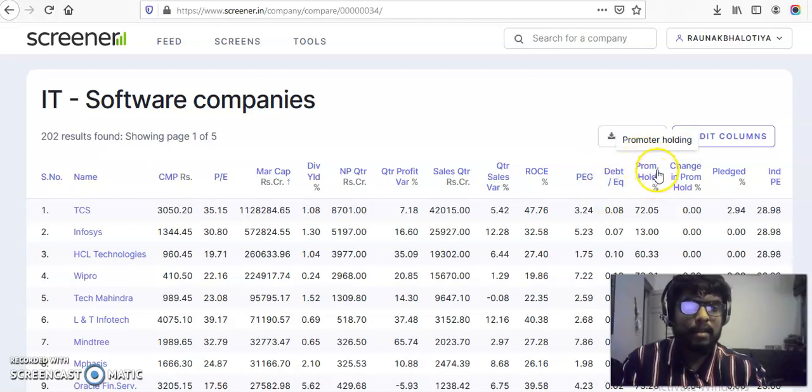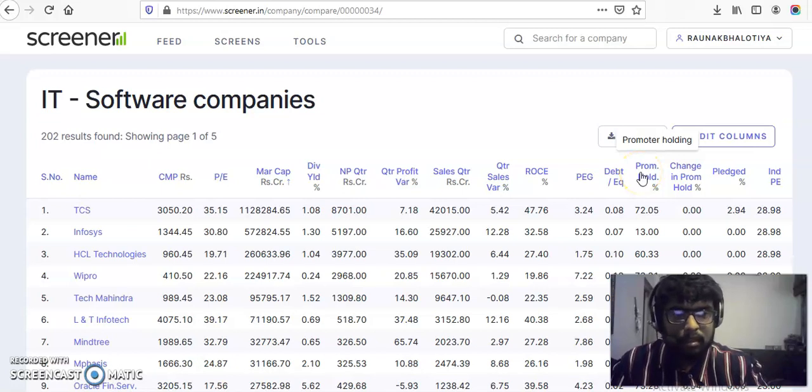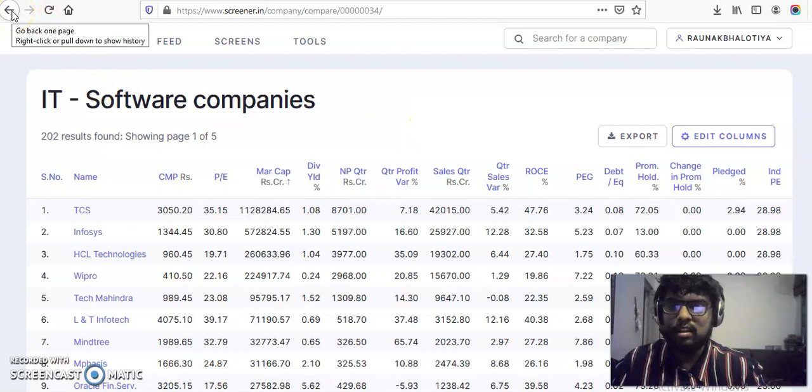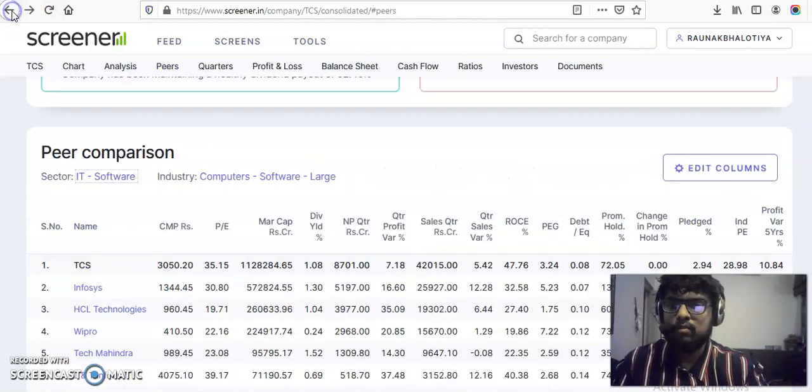Promoter holding should be high, near 75%. And as we can see in the coming video, there are certain mutual funds, FIIs and DIIs which have holdings in that particular stock. It's a good indication that the stock is very good, because they are the professional managers who generally deal with investing people's money. So stocks which have good FII and DII holdings are generally preferred.